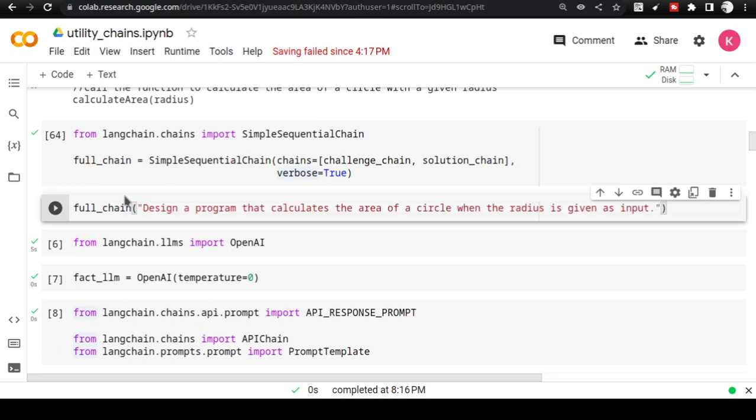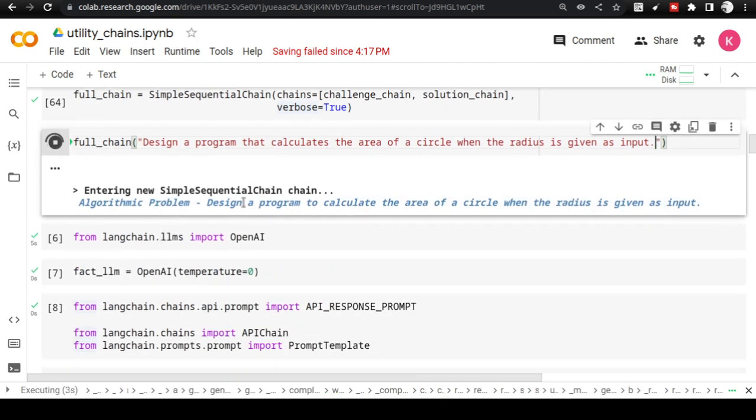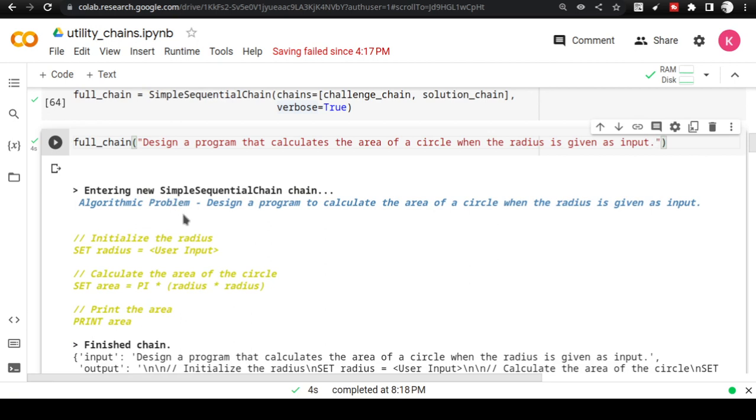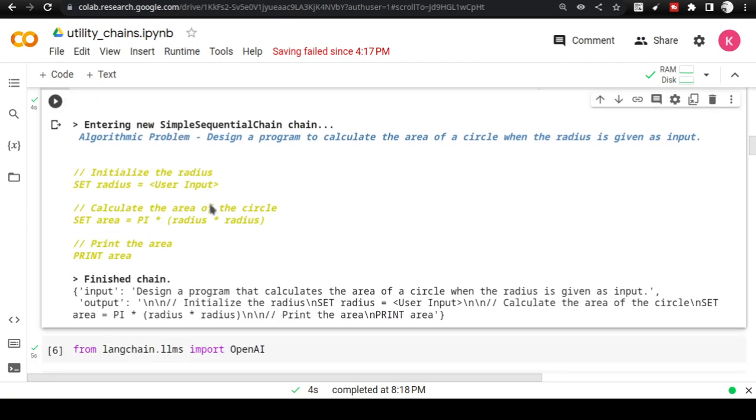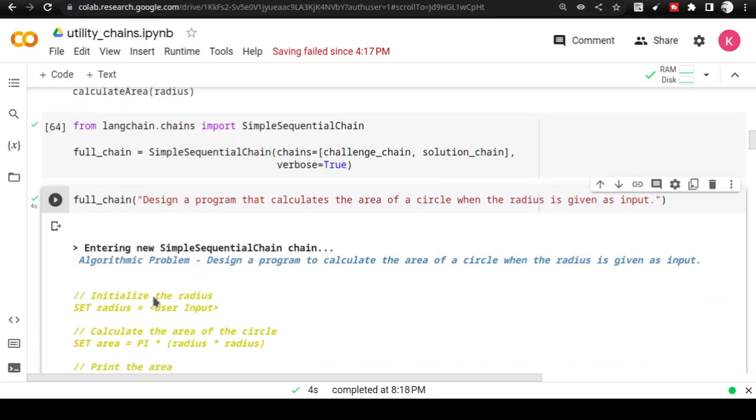And I'm going to ask it to execute, and I'm not going to store the output anywhere. It's going to directly execute, and you see it is entering into a sequential chain, and it is saying it is algorithmic problem. It is immediately finding the category algorithmic problem, and then it is giving me the output. And in the finished chain, it is taking the input, it is showing me the input, and it is showing me the output directly. This is what I was telling that called as automation.